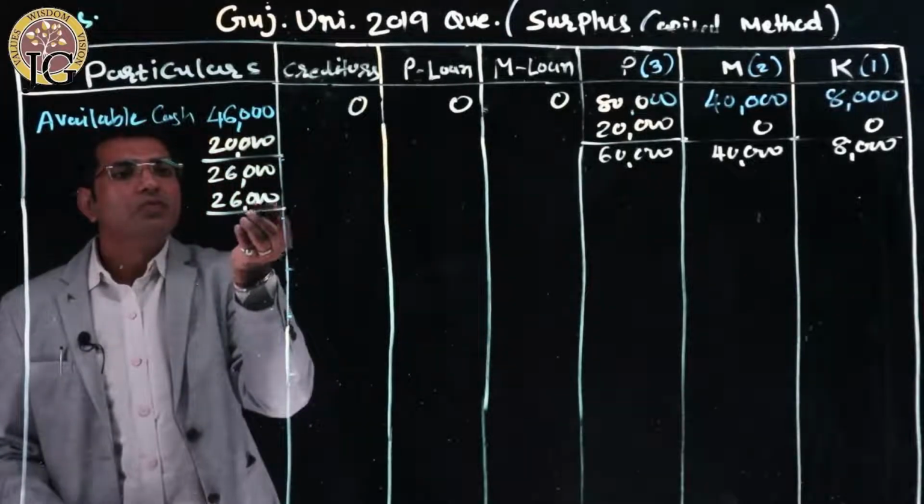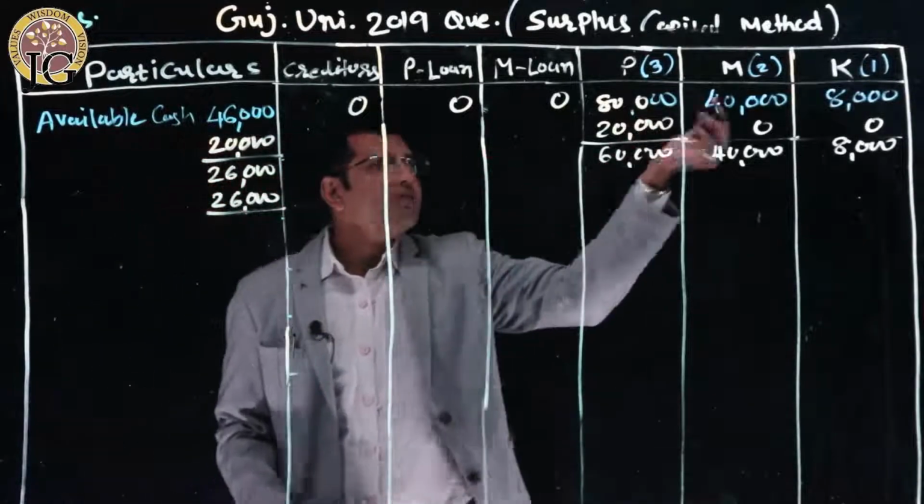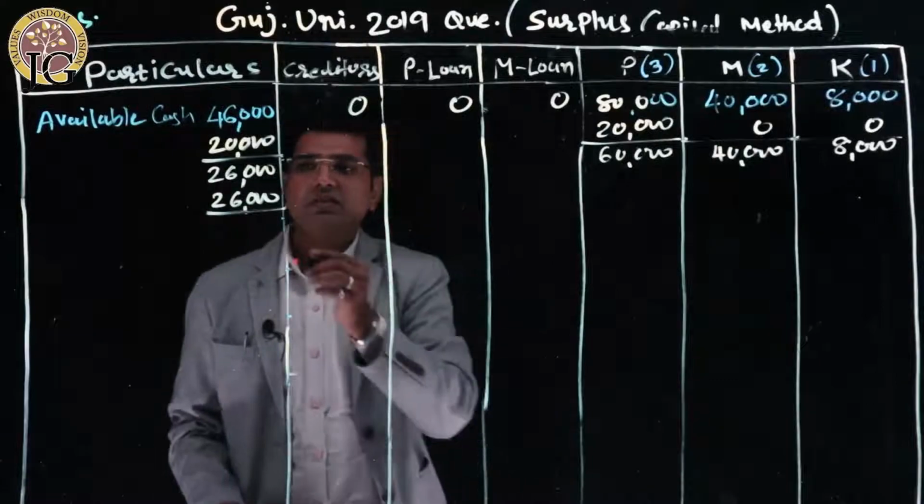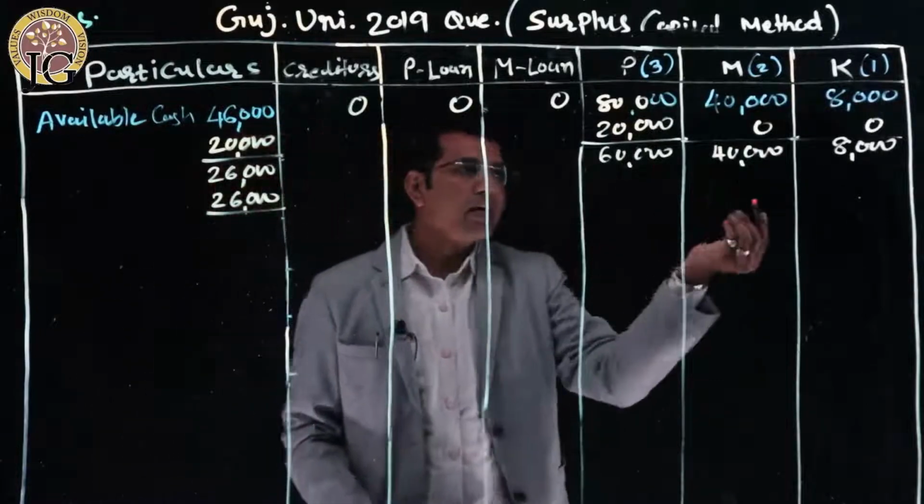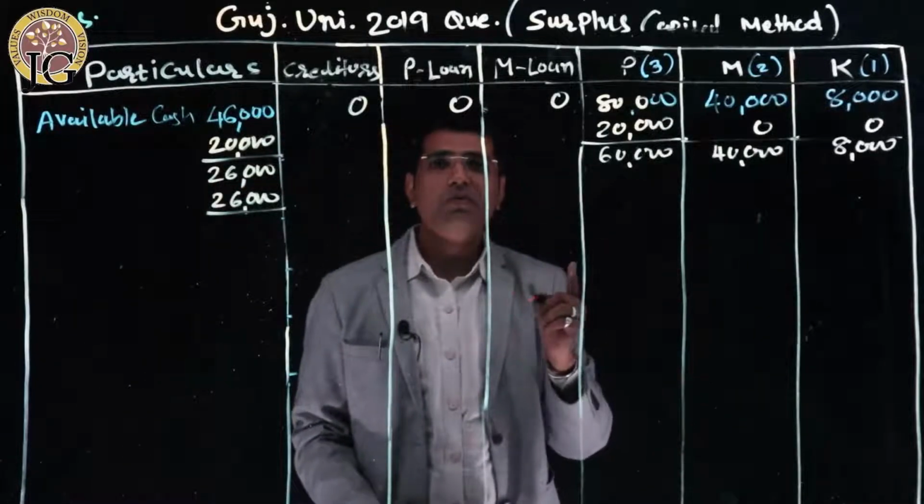So let's distribute the 26,000 in their ratio 3:2. 26,000 is distributed to P and M. Why am I giving to P and M?